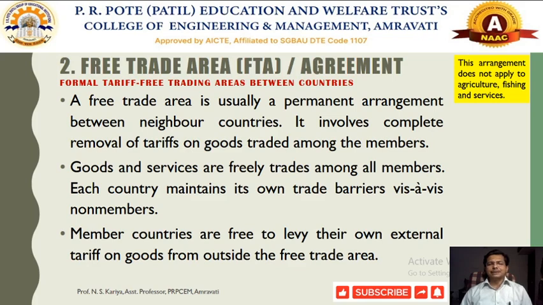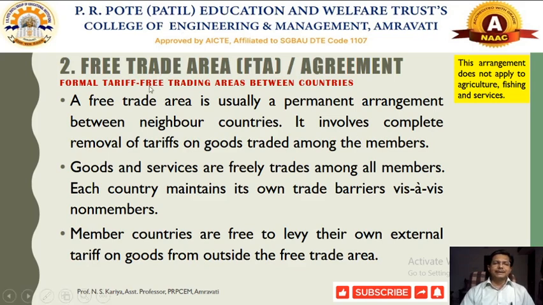So there will be no barriers, without any tariff duties and taxes, as well as non-tariff barriers without any restrictions. Whenever trade is conducted between two or more nations in that way, we will call it a free trade area.